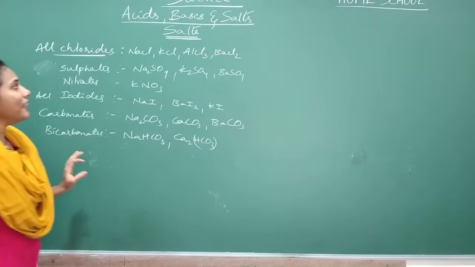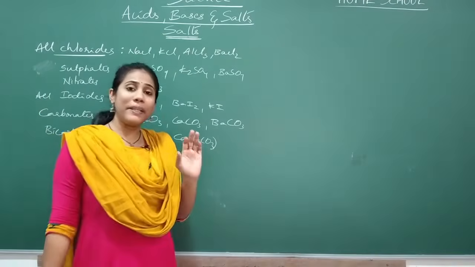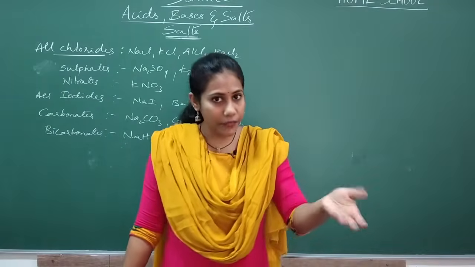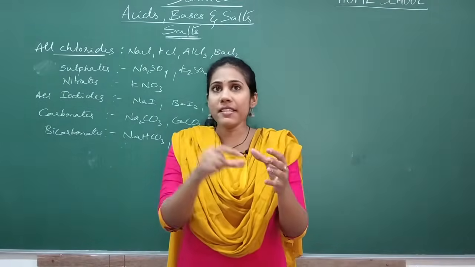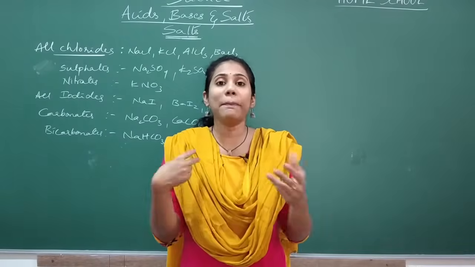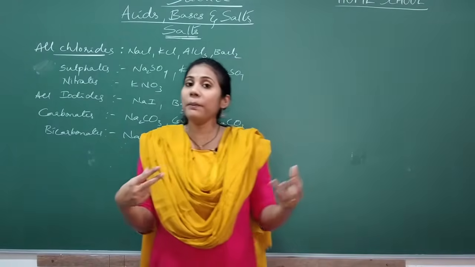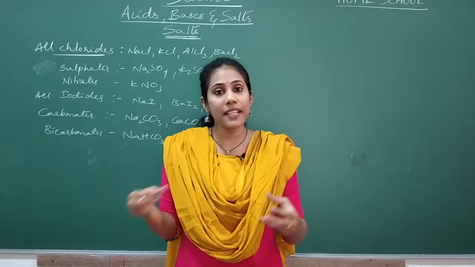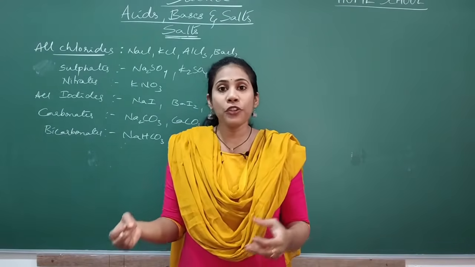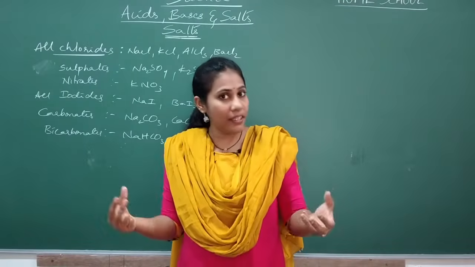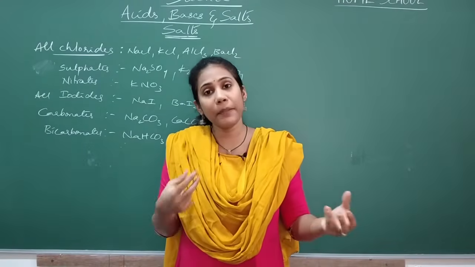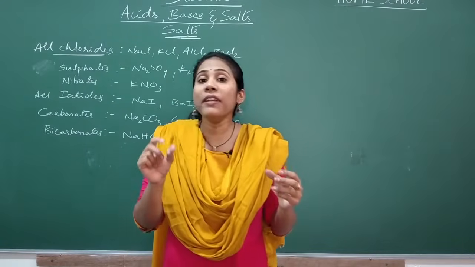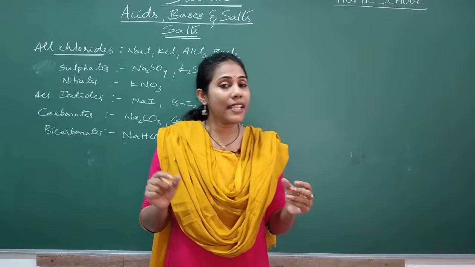Now salts are mainly of three types. Before we go for the different types of salt, let us try to recall how we can prepare a salt. We have studied many chemical reactions of acids and bases so far. Do you get a salt as one of the products in these chemical reactions? Definitely. Can you remember the neutralization reaction here?